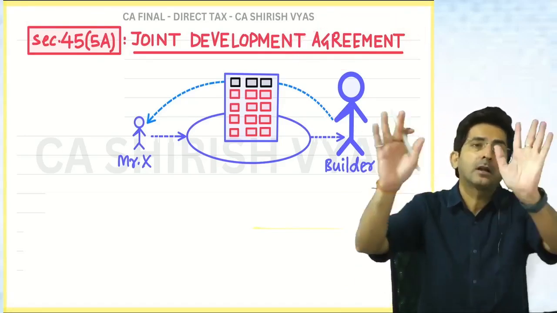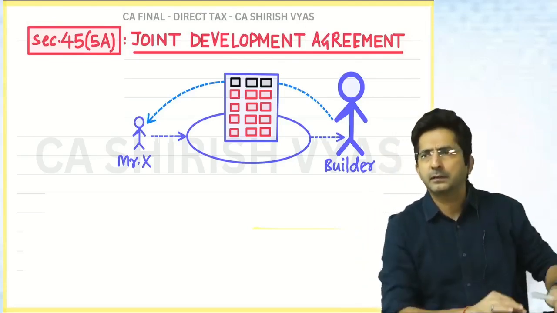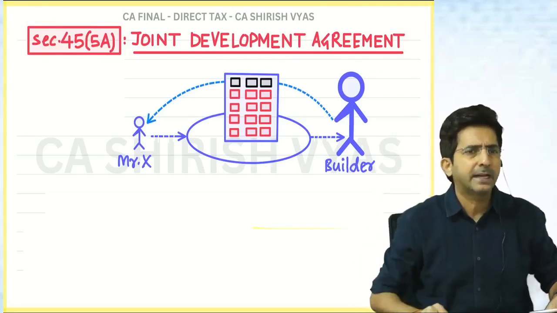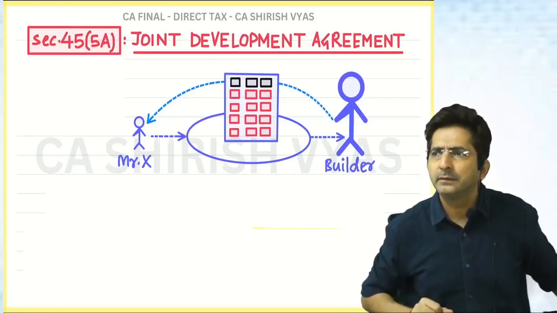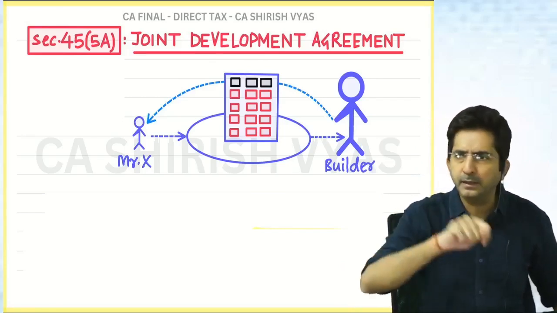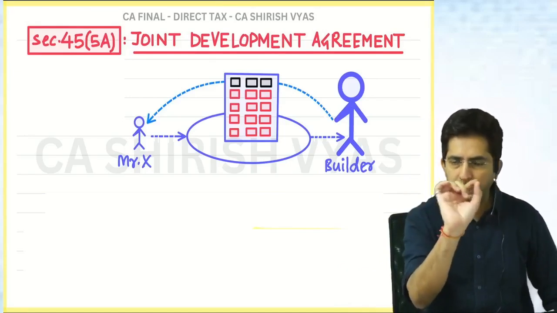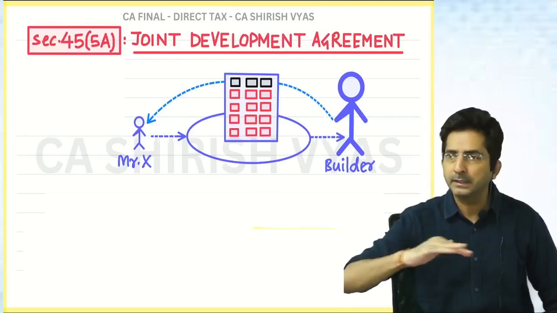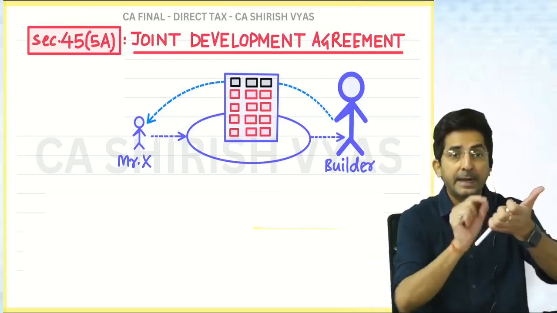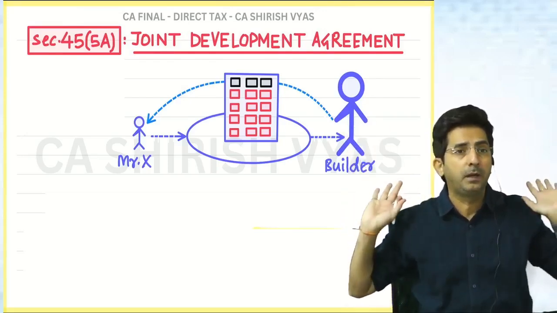Otherwise, imagine if you are the builder and I just tell you orally, okay, you construct. Suddenly after 5-6 months I can come and say, what are you doing on my land? It's my land. It will create an obstacle. That's why builders prefer to do everything in writing, where all the terms and conditions are written. And once that writing work is done, the land is transferred in the name of the builder.